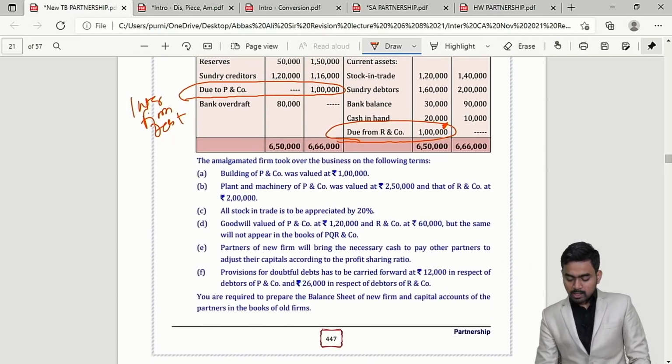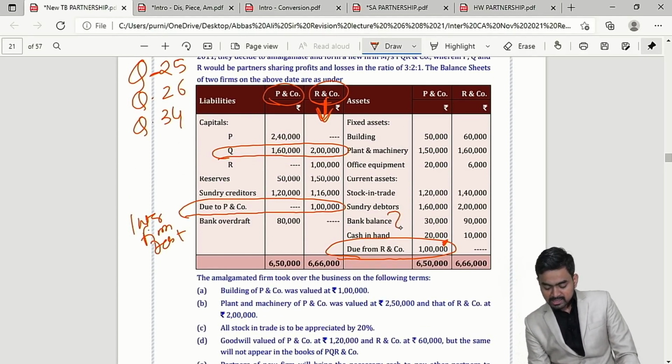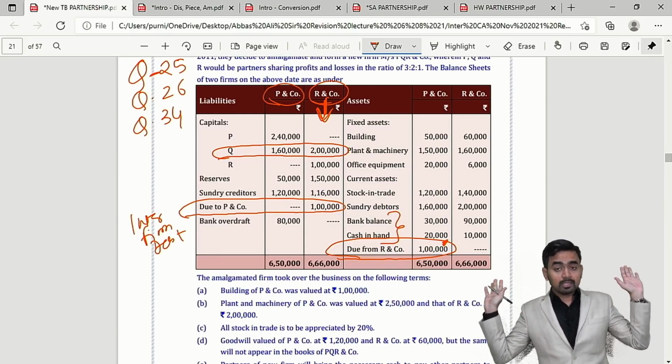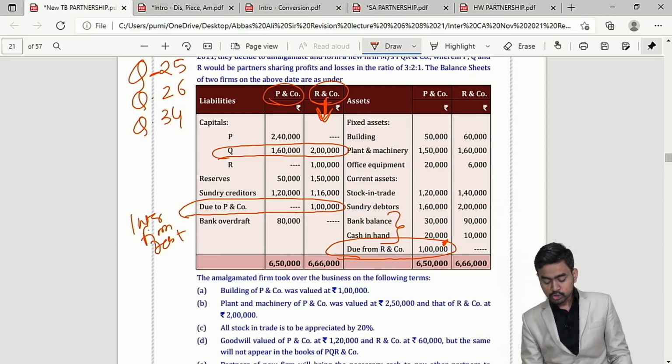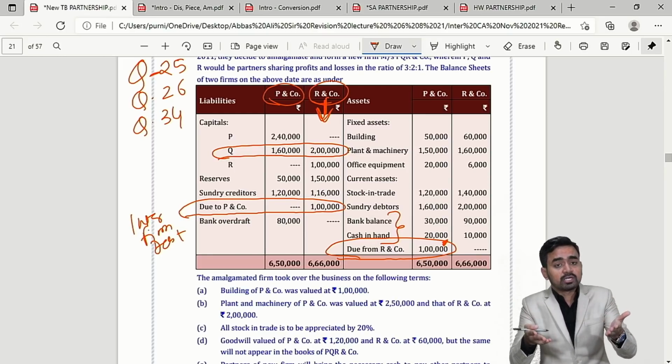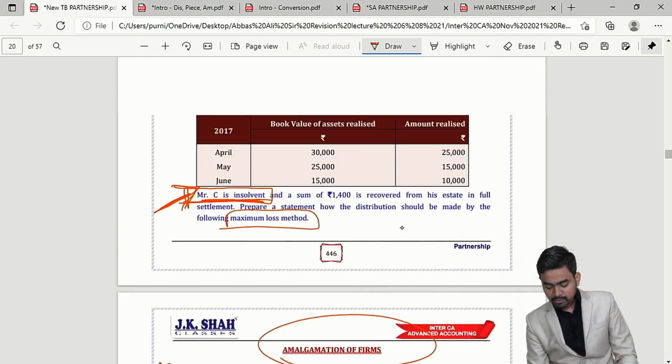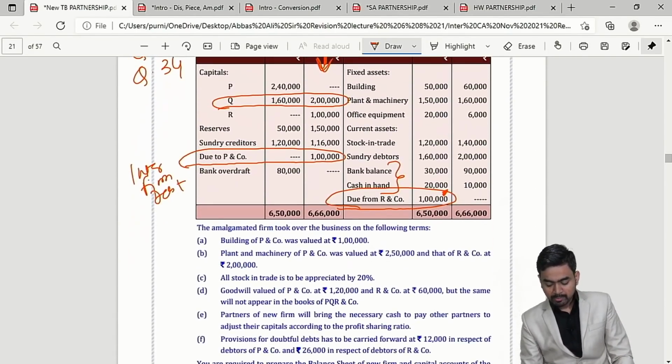Now over here, always the bank balance and the cash balance do not get distributed among the old partners in their old ratio, because our objective is expansion, and for expansion we need working capital, and therefore this cash and bank balance will be taken over by the new firm.